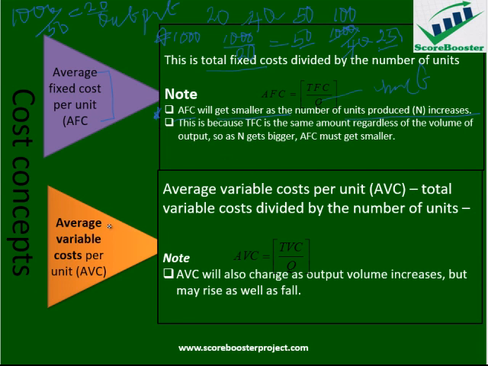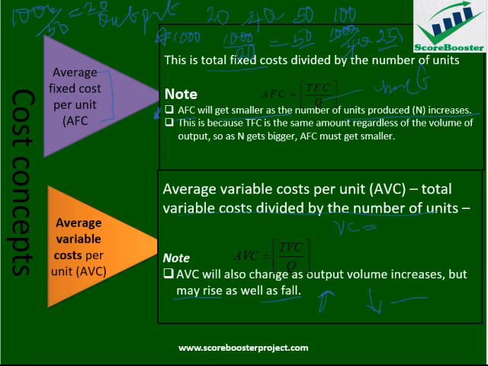The next item of cost we are going to consider is average variable cost. The average variable cost is total variable cost divided by number of units produced. Of course, we have already explained that variable cost changes as we produce more. So with that, our average variable cost can take three shapes. It might fall, it might rise, and it can also remain constant over the period. It all depends on the market condition.